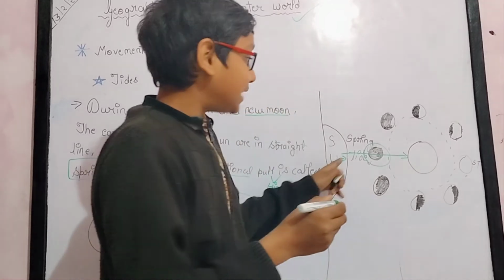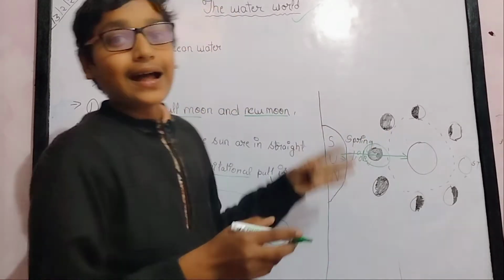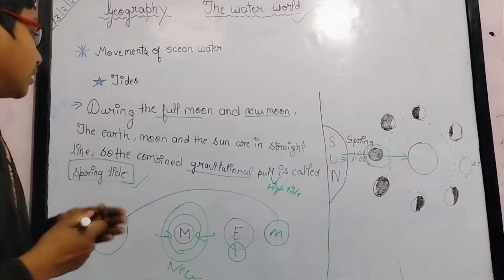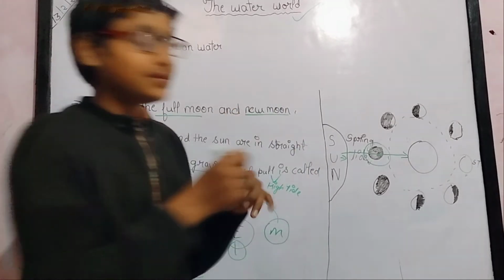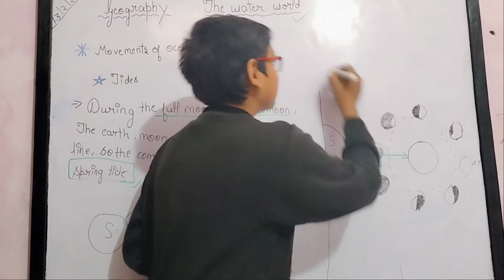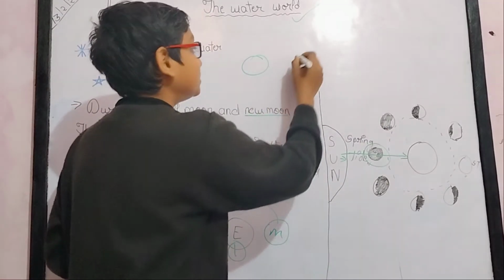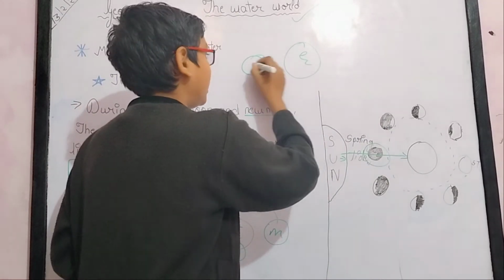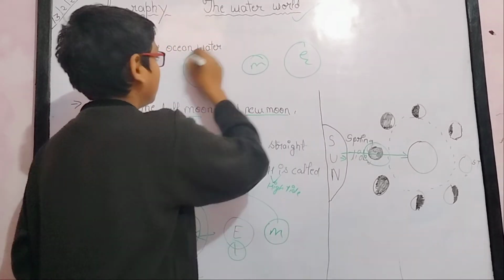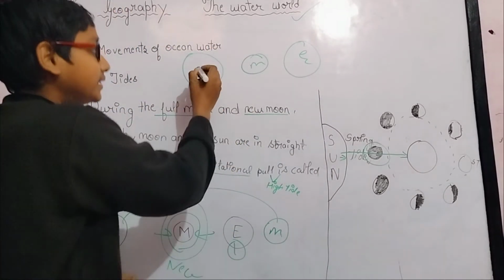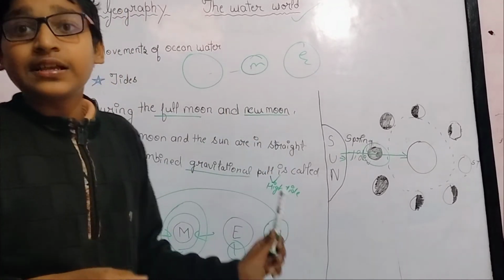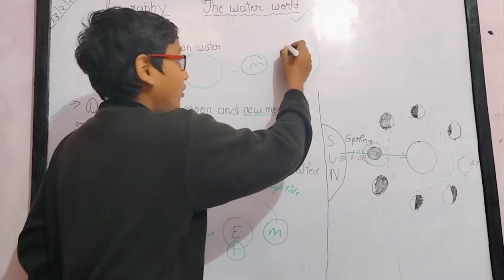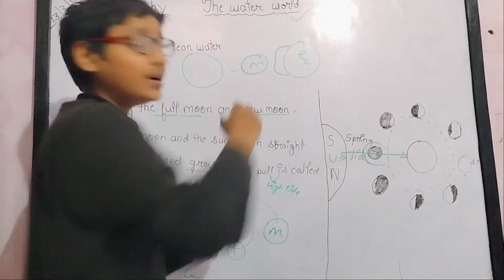As you can see, the sun, moon, and the earth are in a straight line. So this is called spring tide. And as I have told you, the moon has its own gravitational force. Earth, moon, and sun, as you can see, are in a straight line. So the moon has its own gravitational force, so it pulls water towards it.